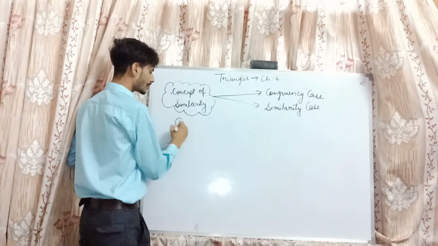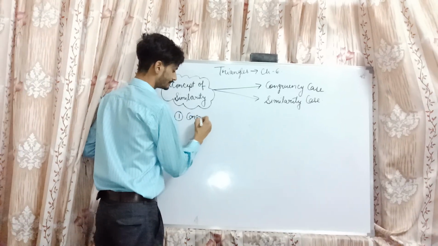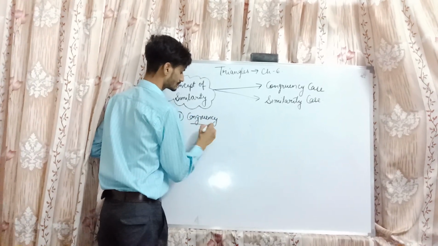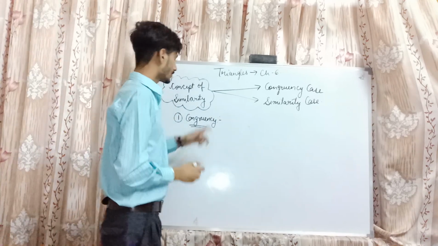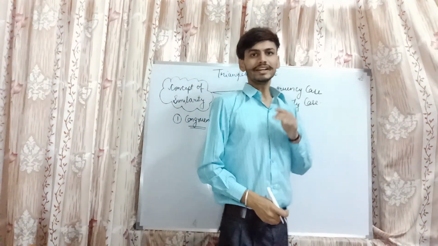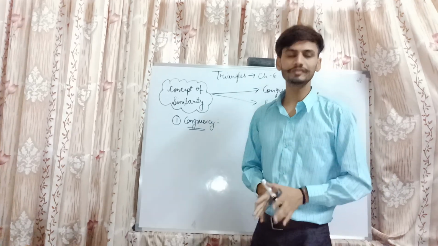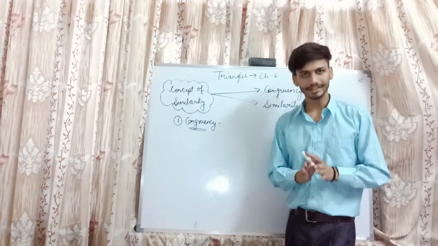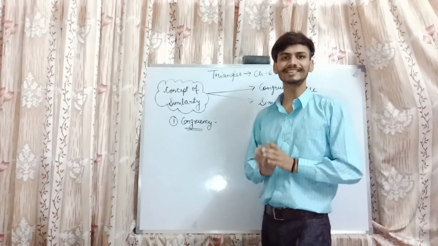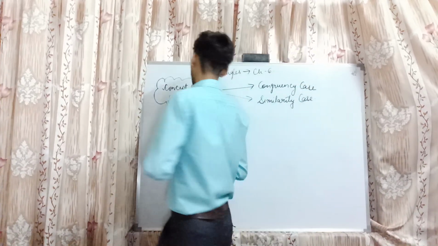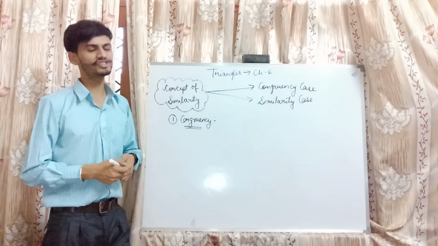If I am talking about congruency, it is the case in which we have two geometric shapes with the same length. These shapes are called congruent shapes.